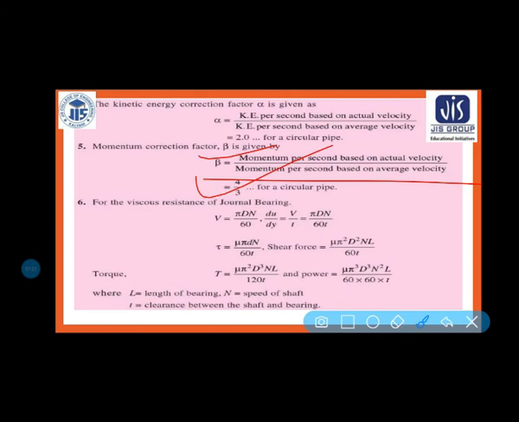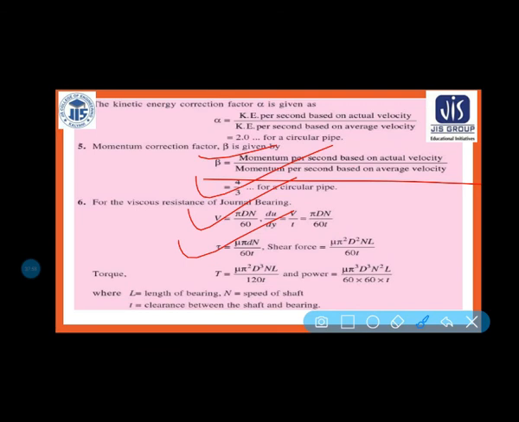For the viscous resistance of a journal bearing, V is equal to pi dn by 60 and du by dy is equal to V by t, that is pi dn by 60 t. Here t is the clearance between the shaft and bearing, L is the length of the bearing, and n is the speed of the shaft. Tau is equal to mu pi dn by 60 t. Shear force is equal to mu pi square d square nL by 60 t.